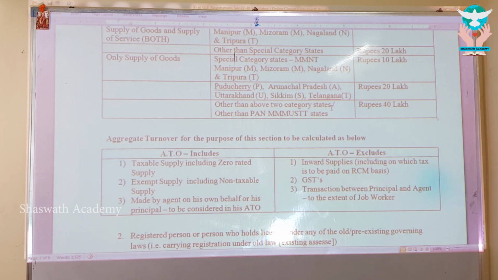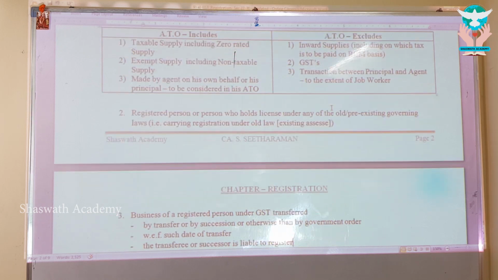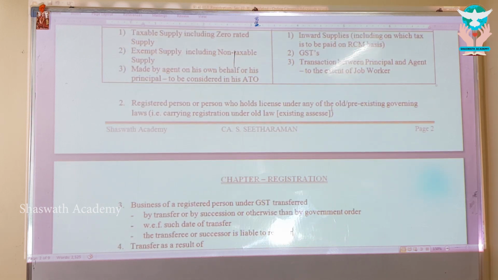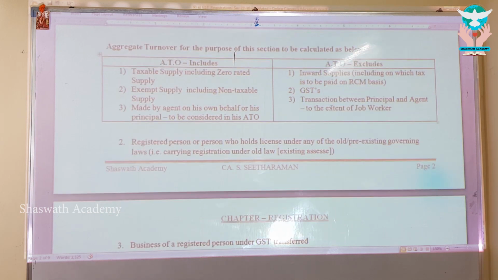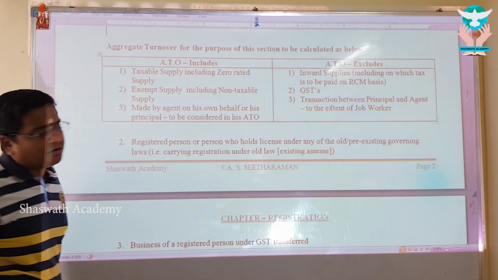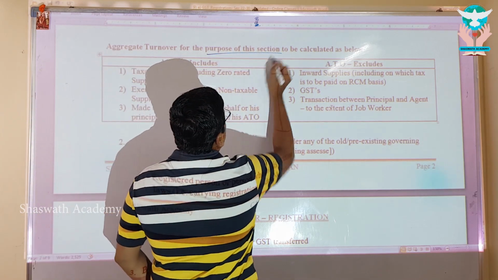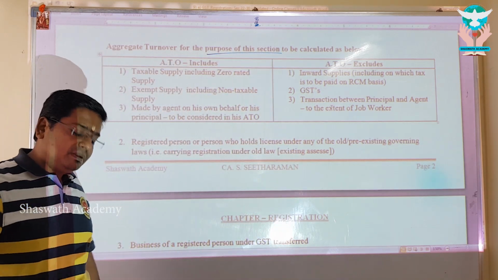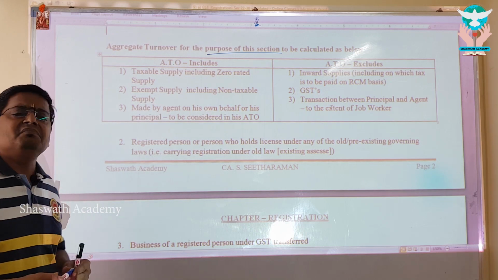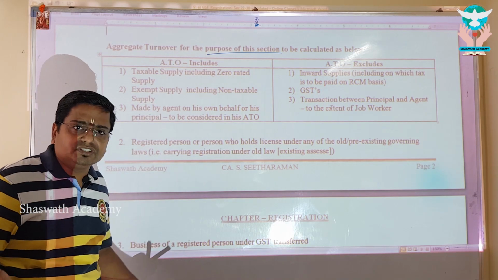That's the first one. And in the first one, we are considering what the threshold limit is and how to calculate aggregate turnover. I am sure you are mindful about how to calculate aggregate turnover, which we have done in chapter number 2 itself. But a slight change is there, because you can see I have given "for the purpose of this section". So this means aggregate turnover for the purpose of registration. Very mindfully, beautifully they have drafted this, my dear.